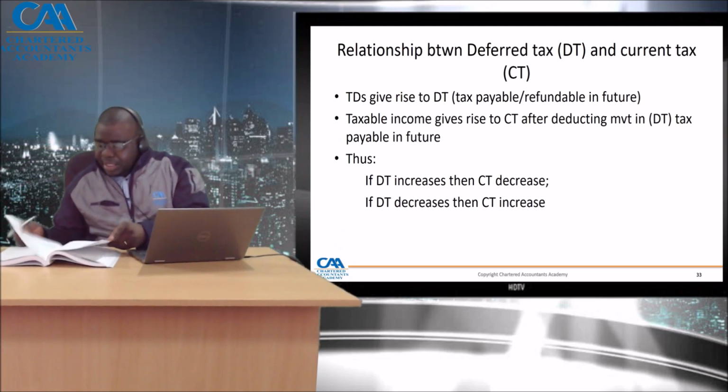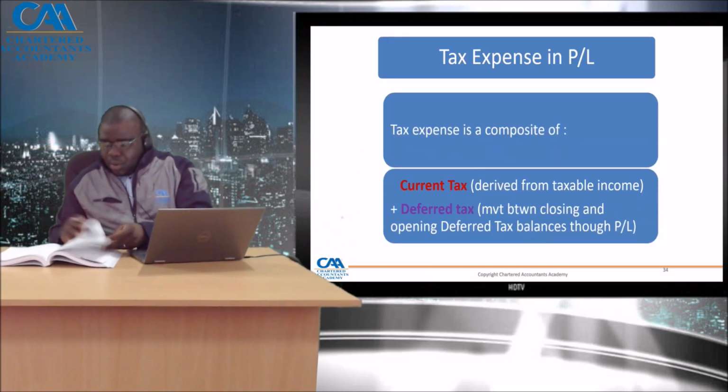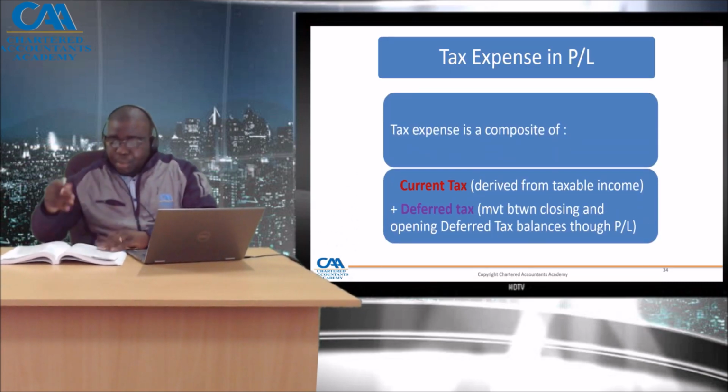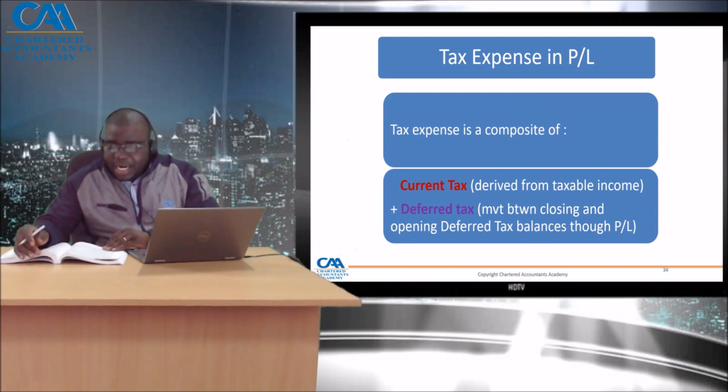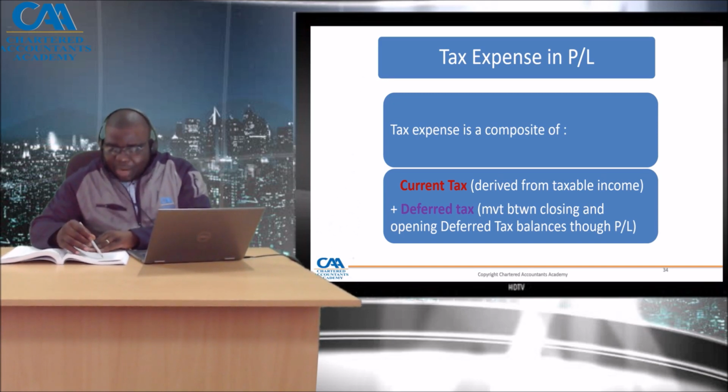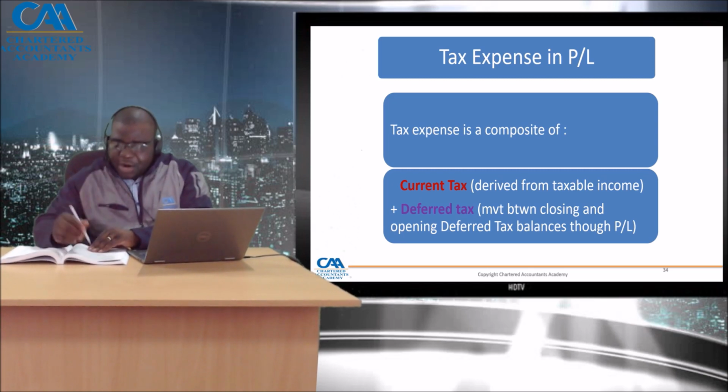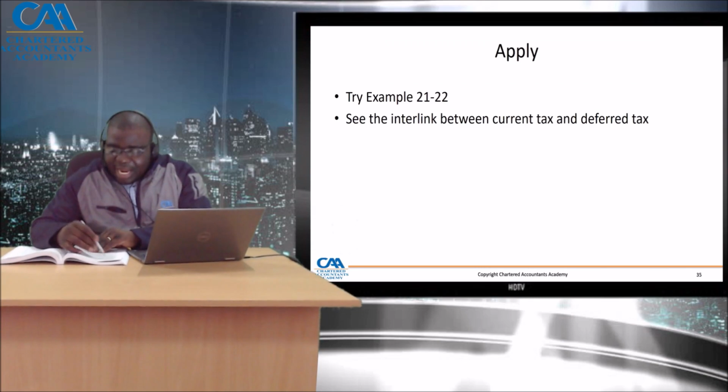it picks up this principle very well. So example 21 has got a profit of 400,000. The entity has no permanent differences. So all of a sudden, we've got all income being taxable, but it acquired a plant of 400,000 on 1 January 2023, which has a 5-year useful life. That's for accounting purposes. But ZIMRA allows 25% special deduction allowance and 25% accelerated for the last 3 years.